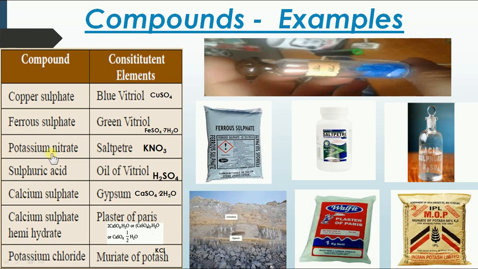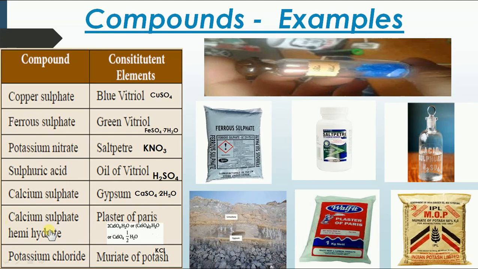The next is potassium nitrate, saltpeter, KNO3. It is again used in agriculture. The next is sulfuric acid, oil of vitriol, H2SO4. You could see the sulfate here, so it's called oil of vitriol, which is a concentrated liquid. Calcium sulfate is otherwise called gypsum. Calcium sulfate dihydrate, this formula is called gypsum, which is mainly used as a main component of making cement.